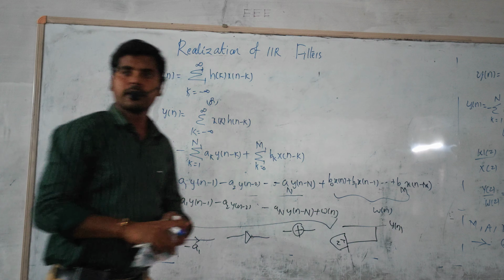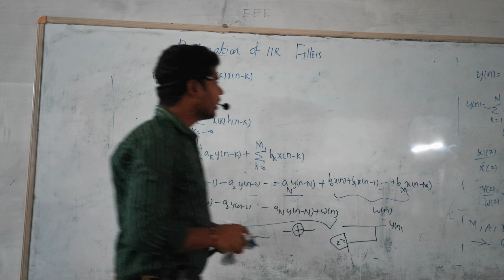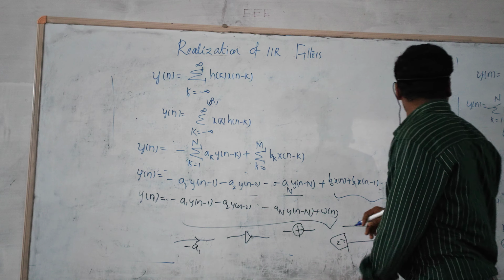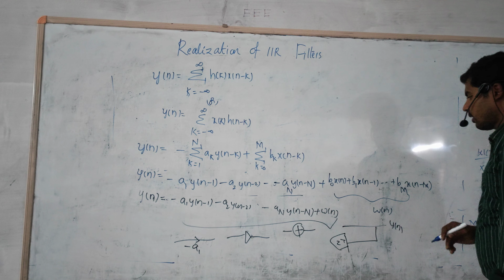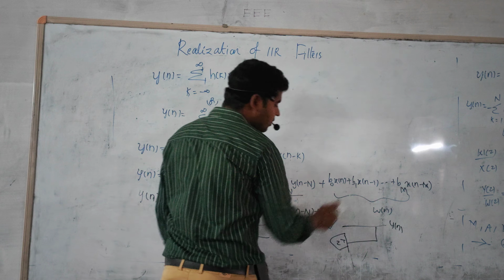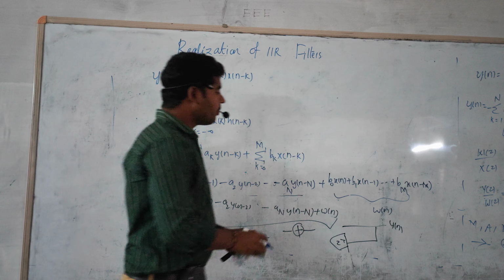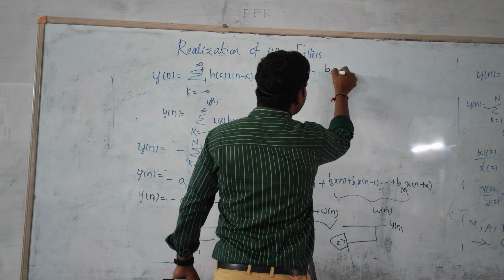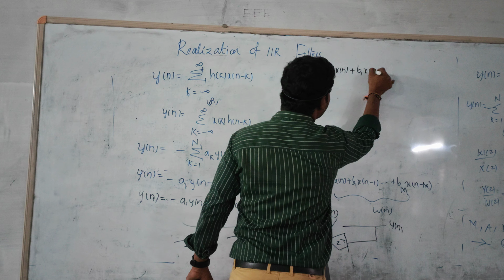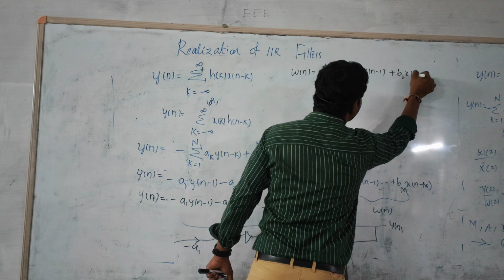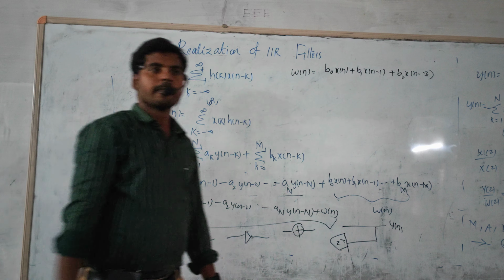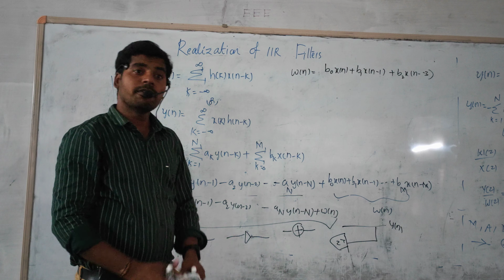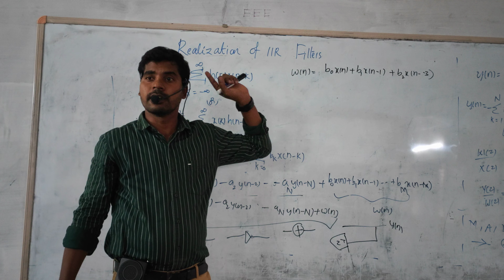I think up to now it is clear, right, everyone? For direct form 1 realization, there are different kinds of shortcut methods also, which will be discussed a few seconds later. So let it be considered omega of n. Just for simplicity, I will design for this one. Omega n is equal to b0 into x of n plus b1 into x of n minus 1 plus b2 into x of n minus 2, and so on. Let it be like this. That is the basic integration. So omega n is the output of the corresponding equation.